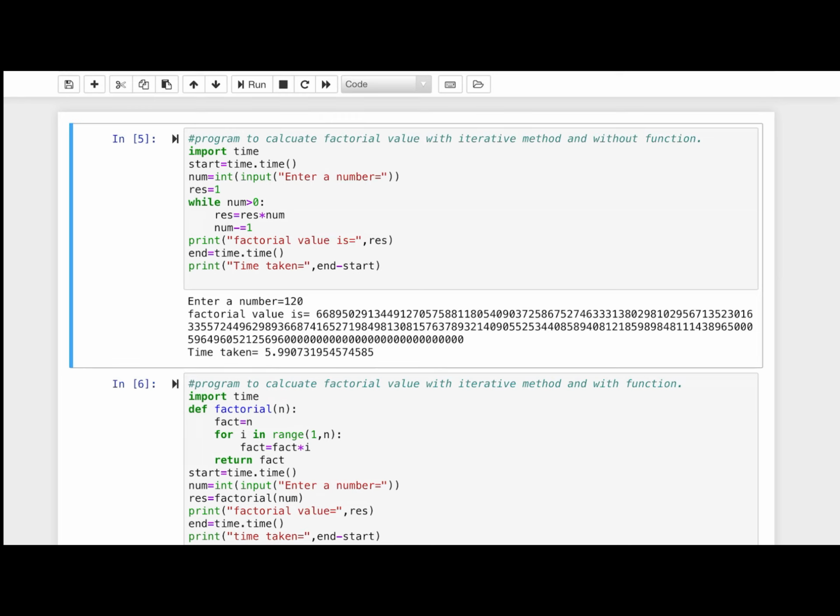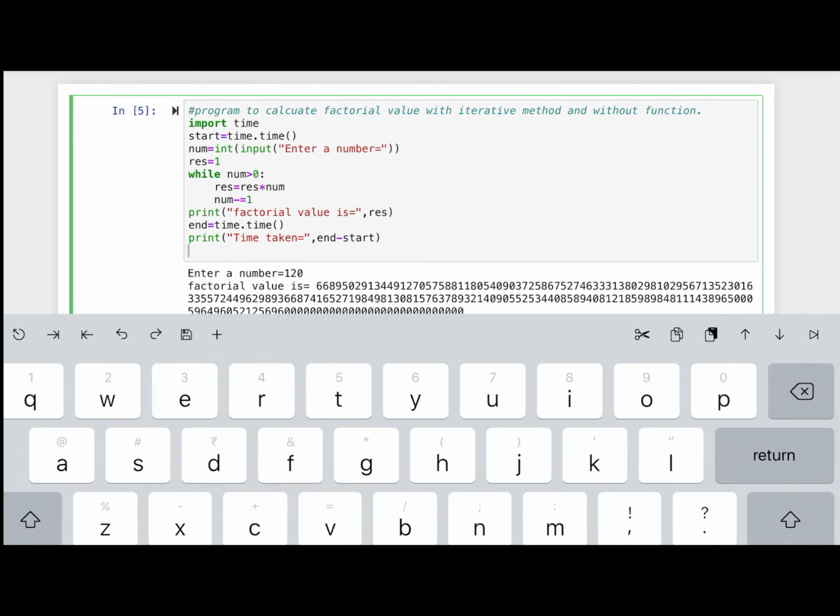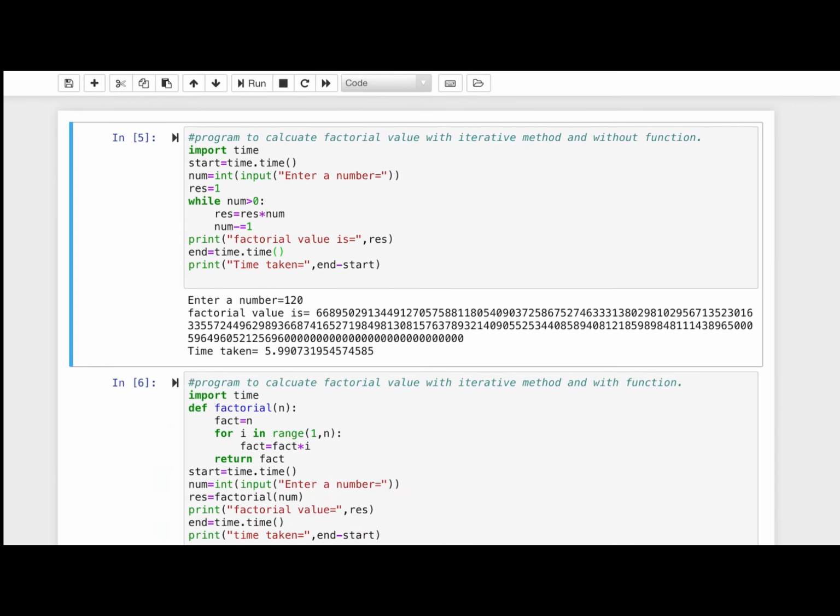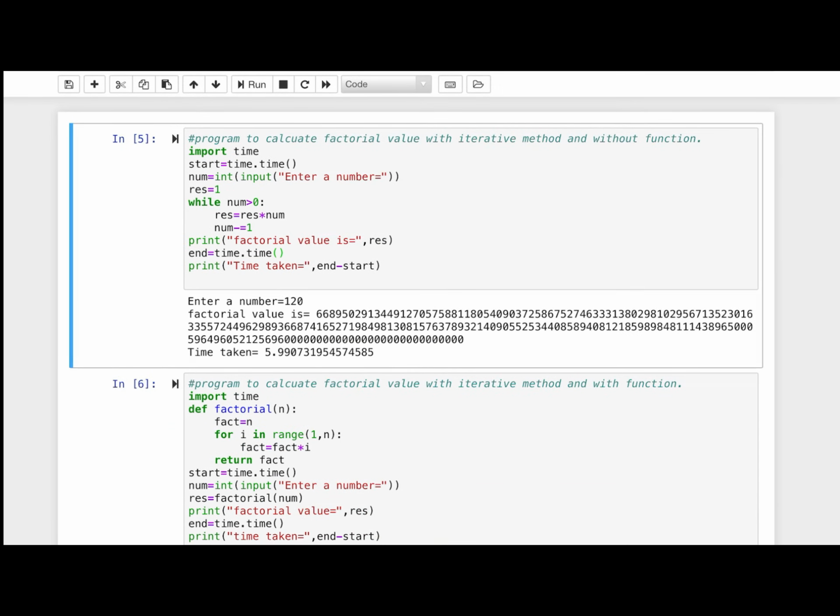For this calculation, first of all, you have to import the time module. Import time, then use the time method of the time module and store the present time in a variable, that is start.